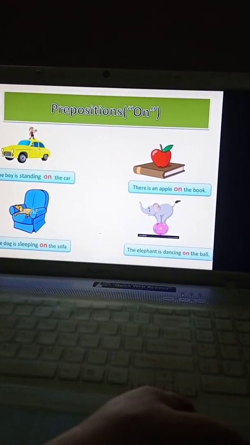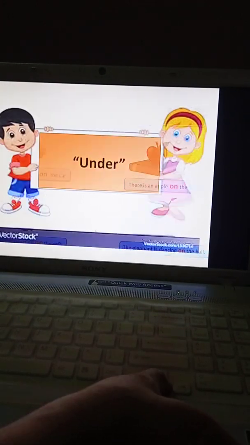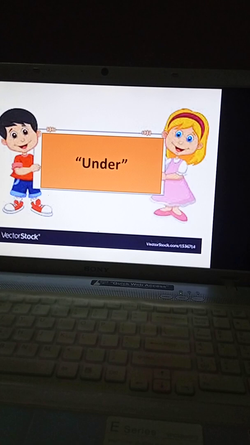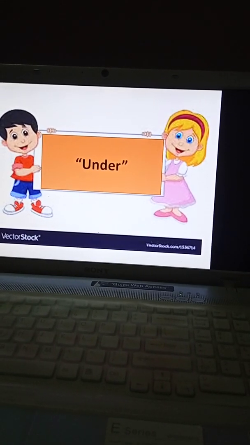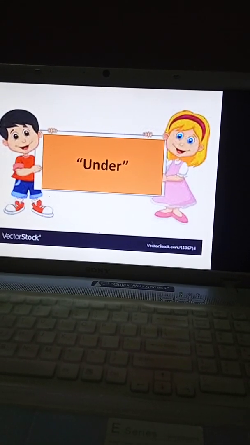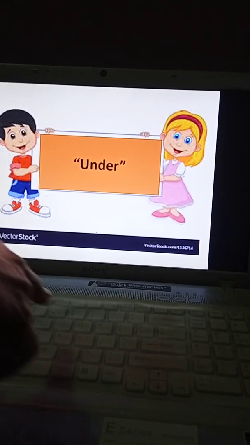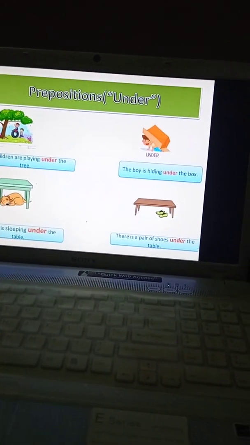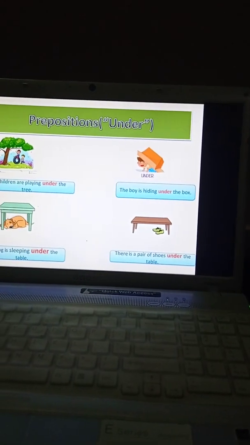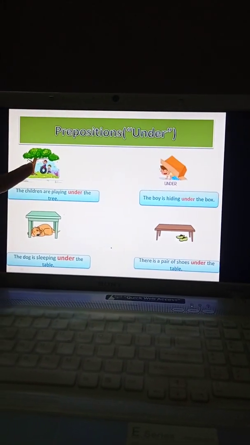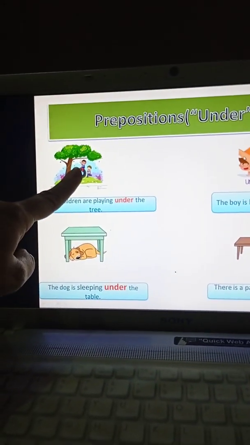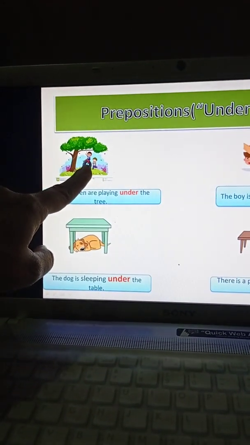Now look at the third preposition, children. That is under. Now we have to study where we have to make use of the under preposition. Now look at this beautiful picture, children, again. Yes, children. Are you able to see what the child is doing near the tree? What are the two children doing, children?